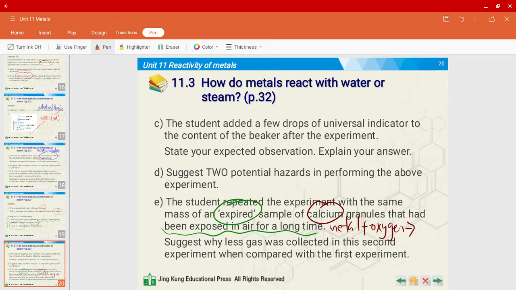So what would happen? A metal oxide will be formed, in this case calcium oxide. So when an oxide is formed, it forms an oxide layer which covers the metal. And remember we said why metals have a dull color? It's because of this layer. Because this layer covers the surface of the metal, the reaction will not be able to occur as smoothly as in the original experiment.